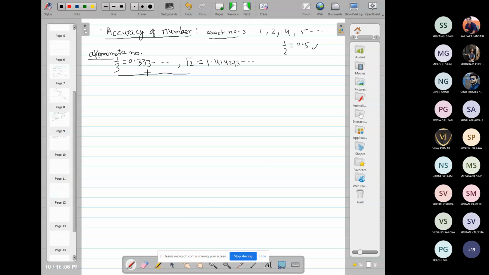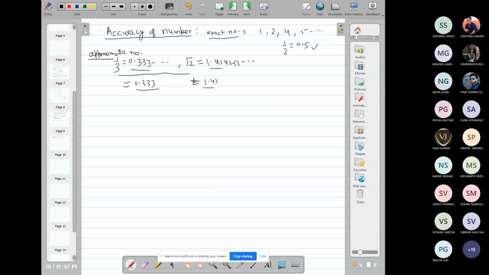So this number may be approximated. Suppose we consider only up to 3 digits. So this may be approximated to 0.33, 3 significant digits only. Here also it may be approximated to 3 significant digits, 1.41 only. In place of this number, we can take 1.41. But due to this, the error occurs. These are approximate values, not exact values.